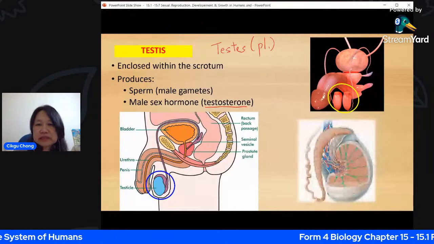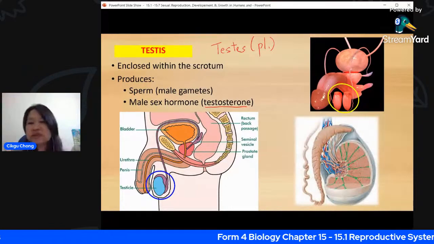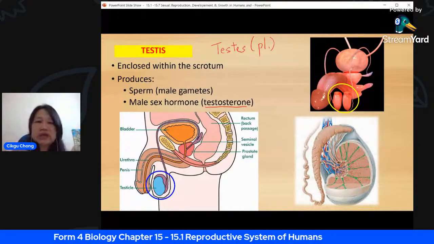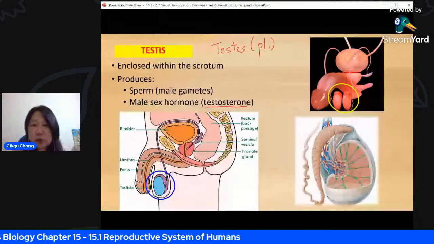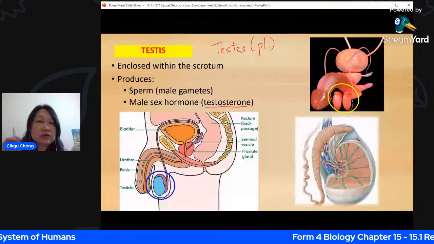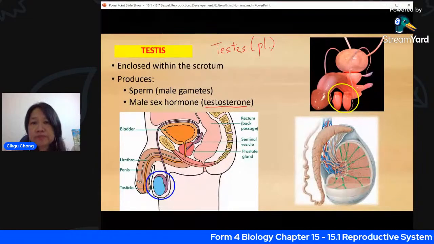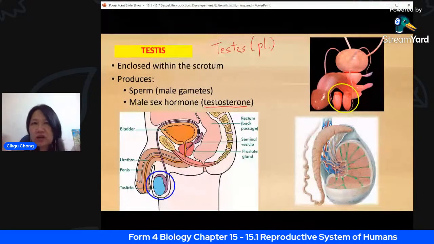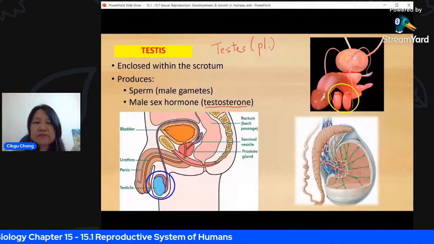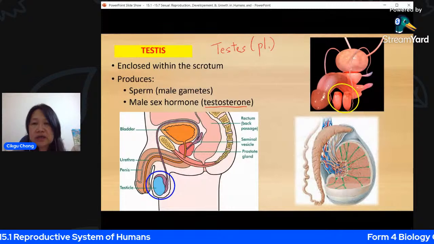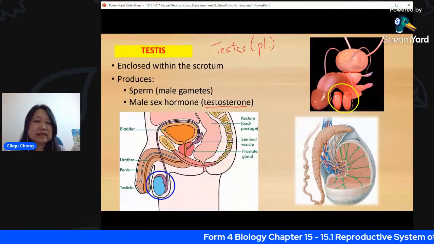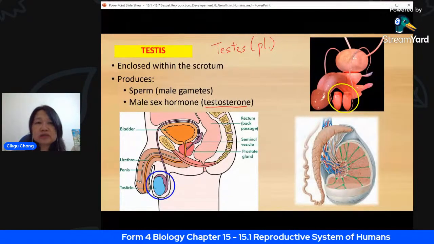Now this is the cross-section of an actual testis, not a diagram, that's sliced open. You will see inside there are a lot of tubes. We call them seminiferous tubules, which we will see in our next lesson when we talk about production of sperm. Millions and millions, very long and very tiny, so it's all coiled up. Inside these testes, the seminiferous tubules actually produce the sperms. Right, let me go on to the next one.